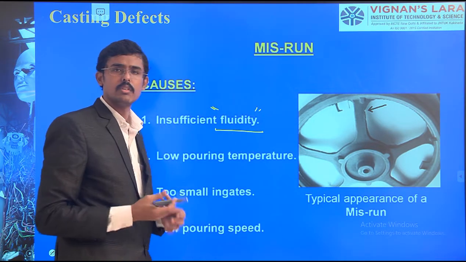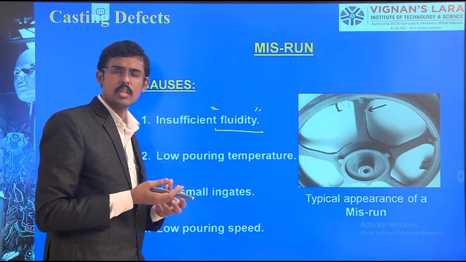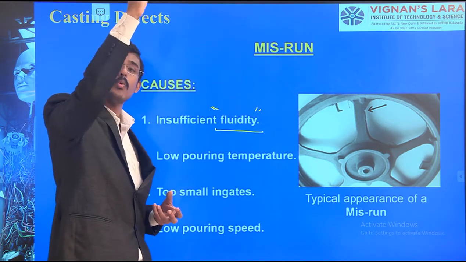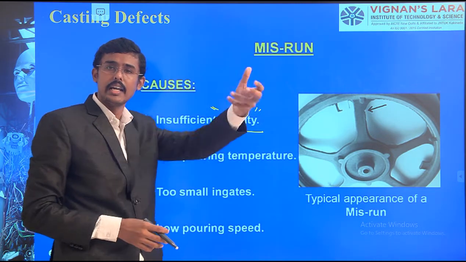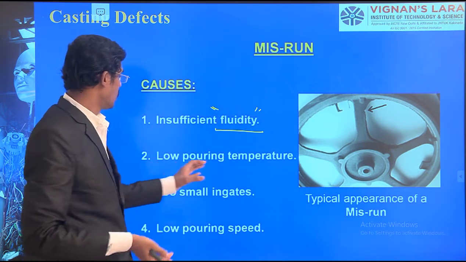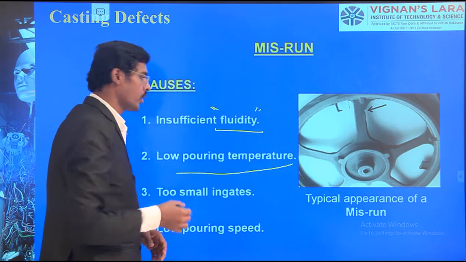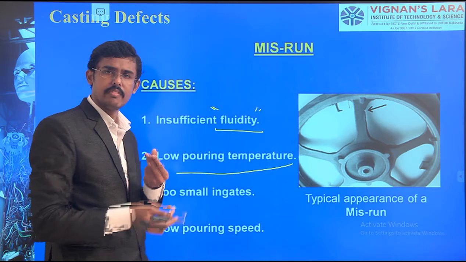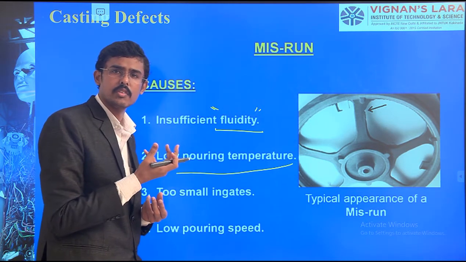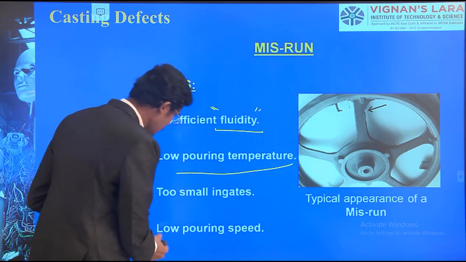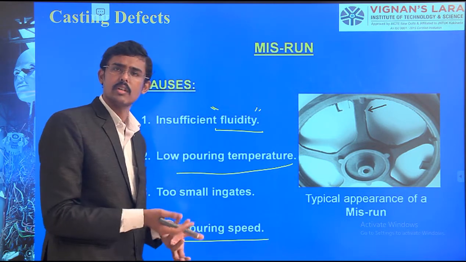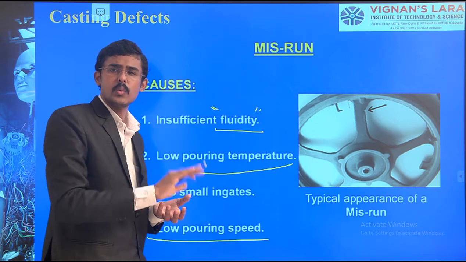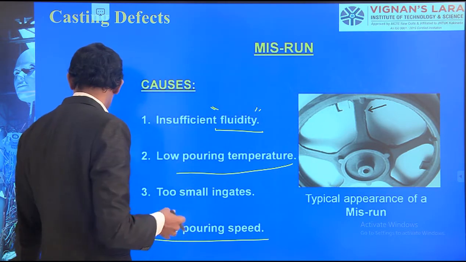I told you we should heat the molten metal greater than the melting point up to the pouring temperature, at least 150 degrees centigrade additionally. Low pouring temperature should be avoided. Too small ingates should be avoided. The path where it is flowing, a sufficient flowing gate should be given. Low pouring speed, giving slowly, is not possible. If the temperature gradient changes, it will not happen.